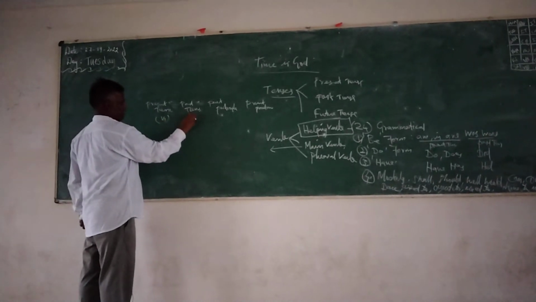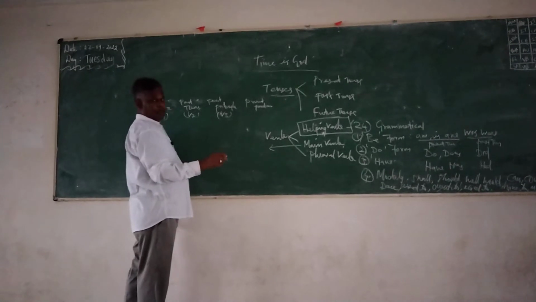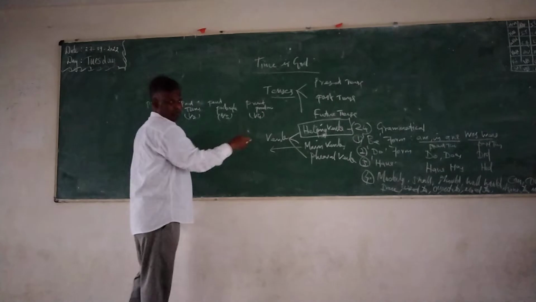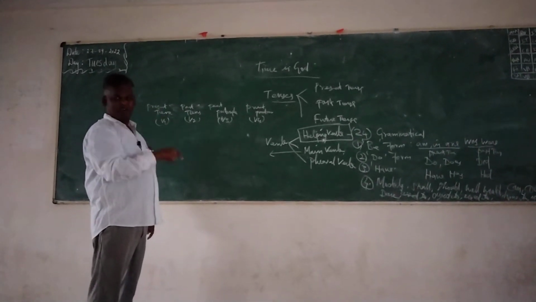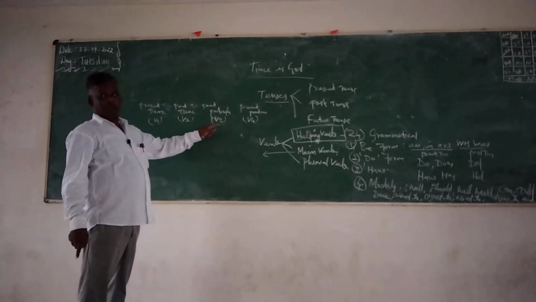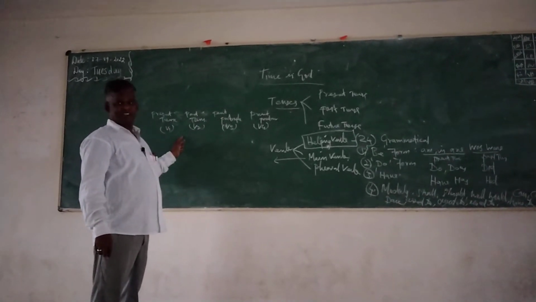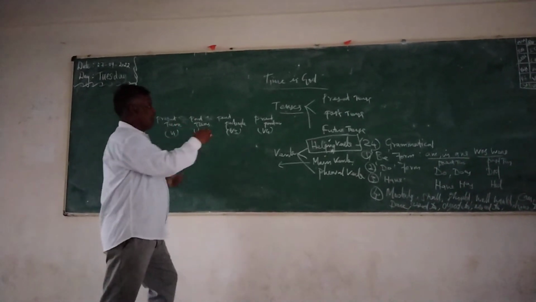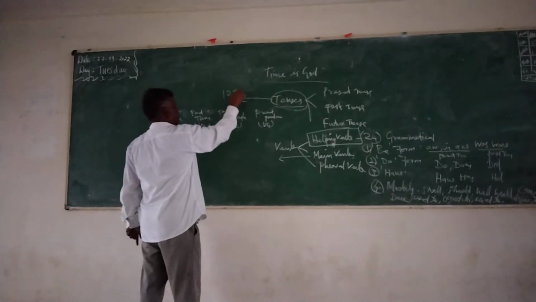V1 present tense, V2 past tense, V3 past participle, but they are not giving importance to V4. I have used to give it, because V4 plays a lot of role in the tenses. V1, V2, V3 work for constructing and forming only 6 types of tenses. How many tenses do we have overall? 12 types.